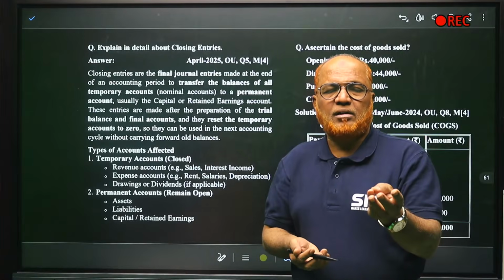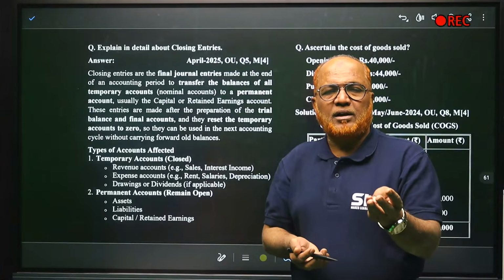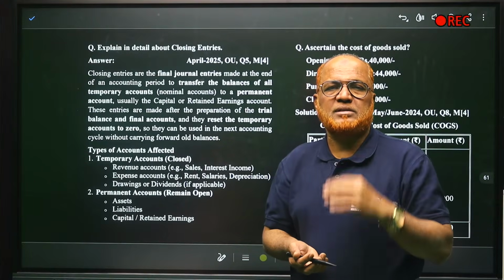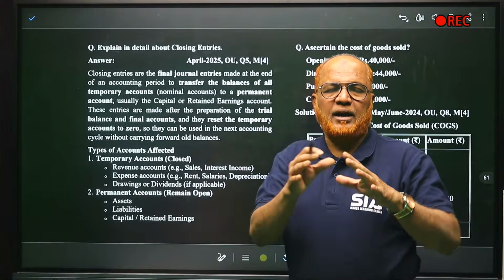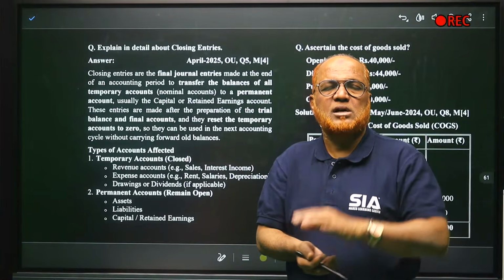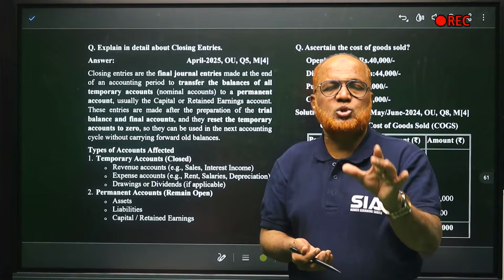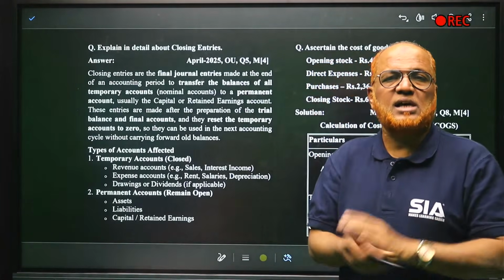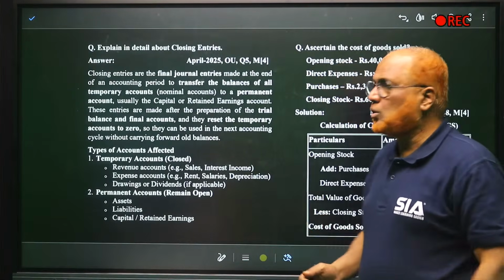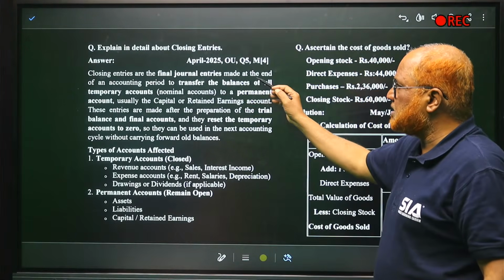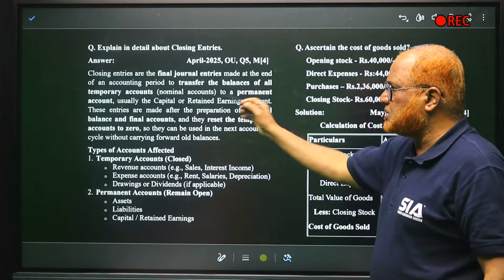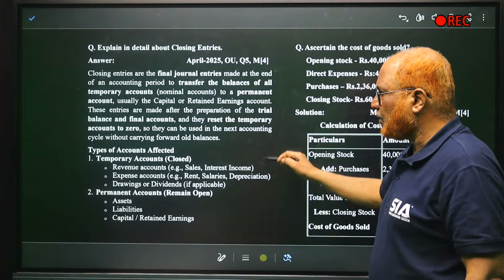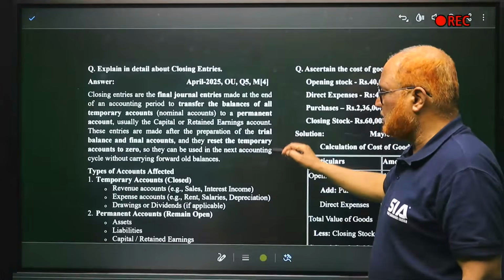For example, adjustments regarding depreciation, provision for doubtful debts, outstanding expenses, prepaid expenses. All these are the adjustments to be made at the end of the year, and entries have to be passed for these adjustments. This is called closing entries. So closing entries are the final journal entries made at the end of the accounting period to transfer the balance of temporary accounts, nominal accounts, to a permanent account, usually capital. So this theory question was asked last year.